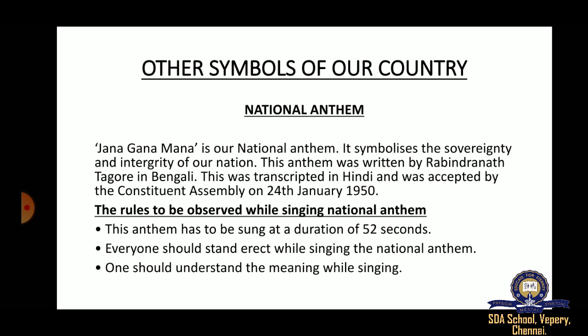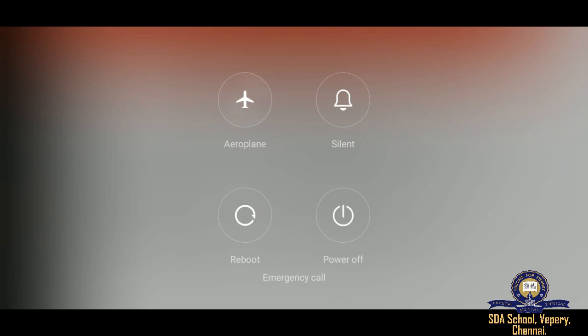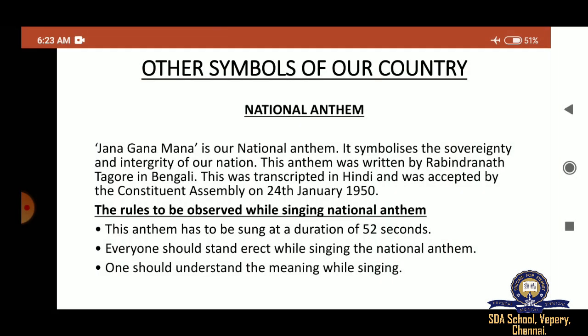It is against our law. And while singing, you should know the meaning. When you sing the song, you should know its meaning also. These are the three important rules which you have to follow while singing the national anthem.